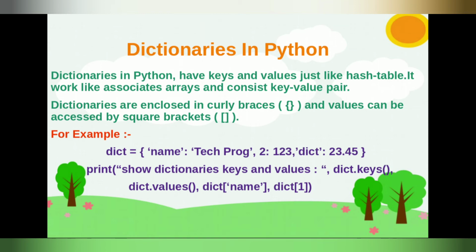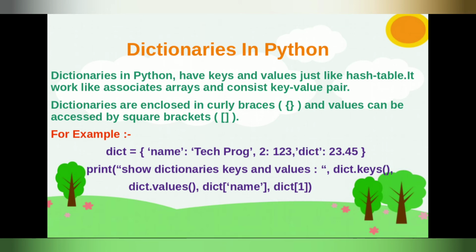Dictionaries look just like a hash table, friends. In other languages like Java, C++, C sharp, they use hash tables, and dictionary is just like them. It works like an associative array and consists of key-value pairs. Dictionaries are enclosed in curly braces and values can be accessed by square brackets. You can say indexing, friends.